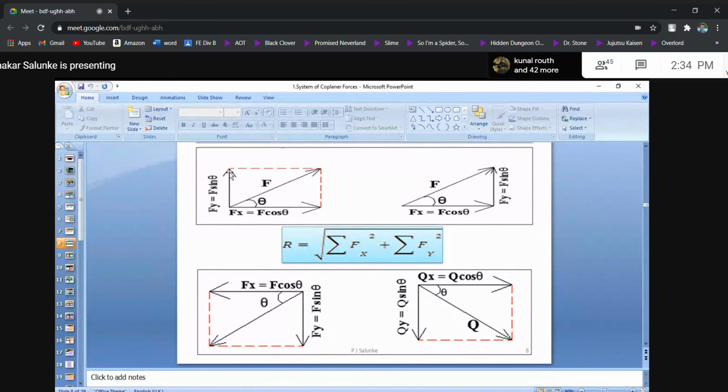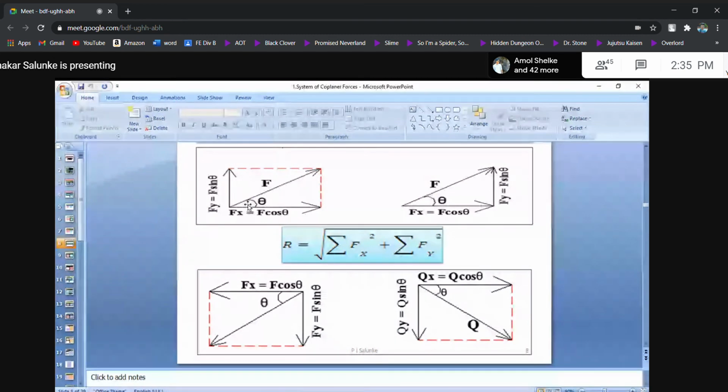So if I call this a vertical side, then sin theta equals the vertical side divided by the hypotenuse.